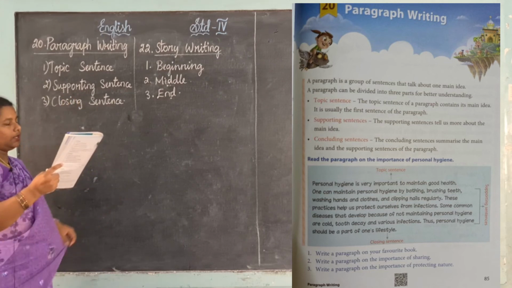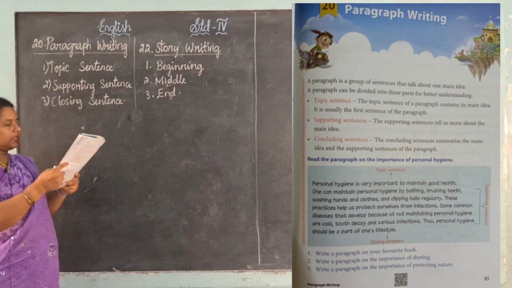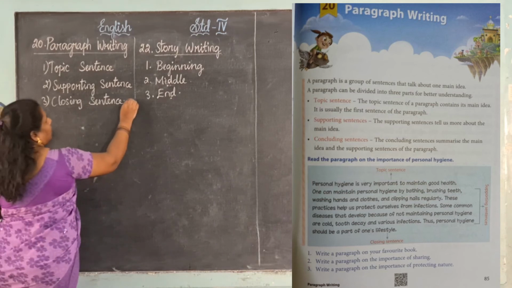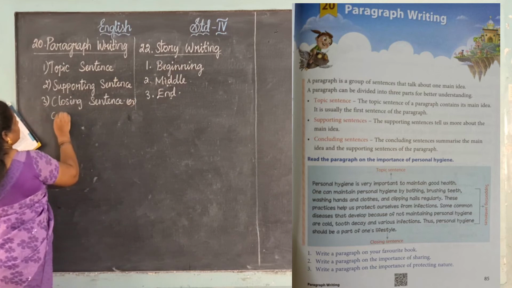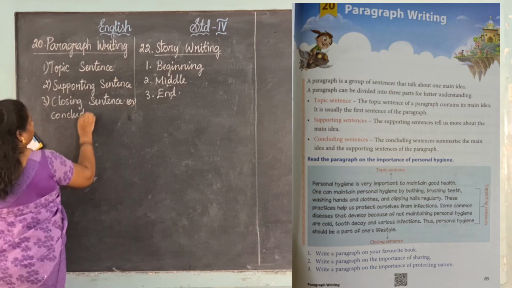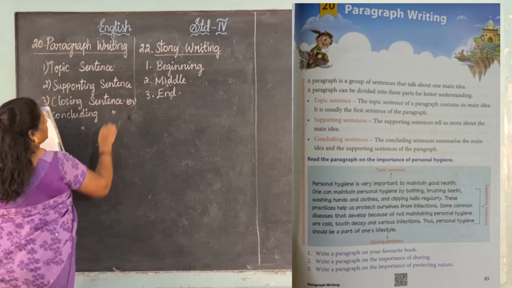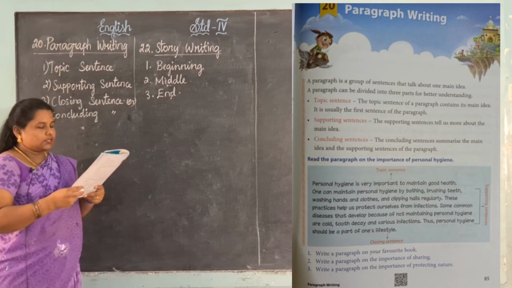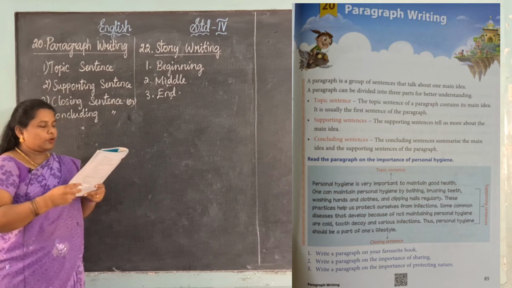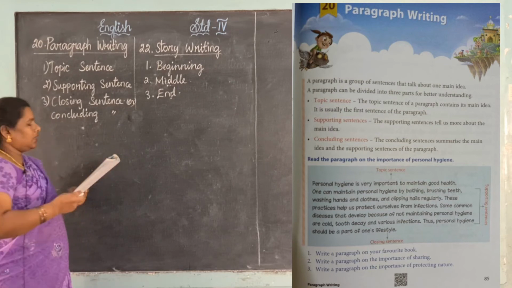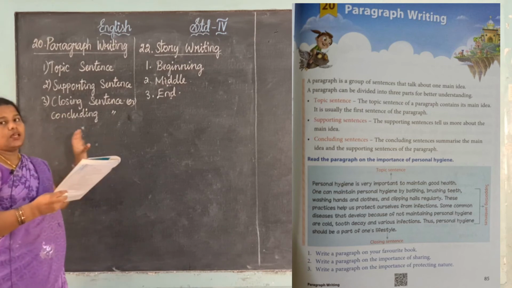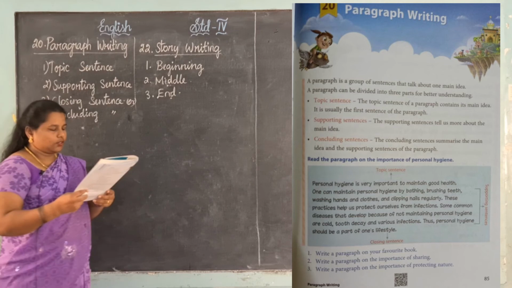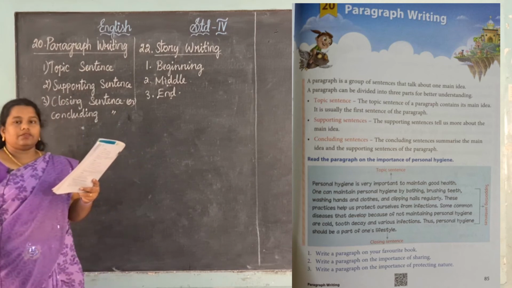Next, concluding or closing sentence. Closing sentence or concluding sentence. See, the concluding sentence summarizes the main idea and the supporting sentences of the paragraph. See, the conclusion means it is good, it is bad, like that we want to describe at the end. It is the conclusion. See, yes, now let me see the example.